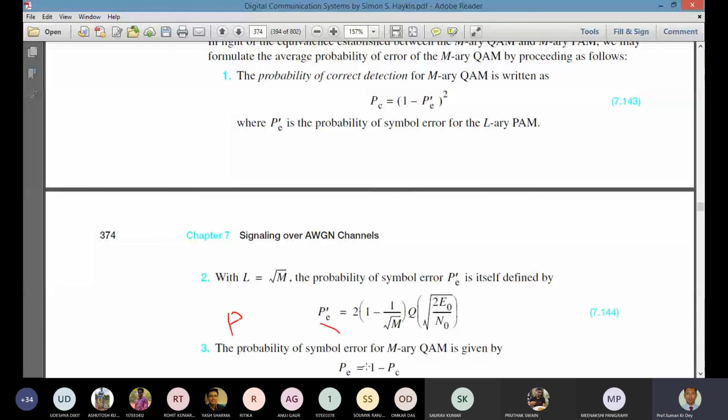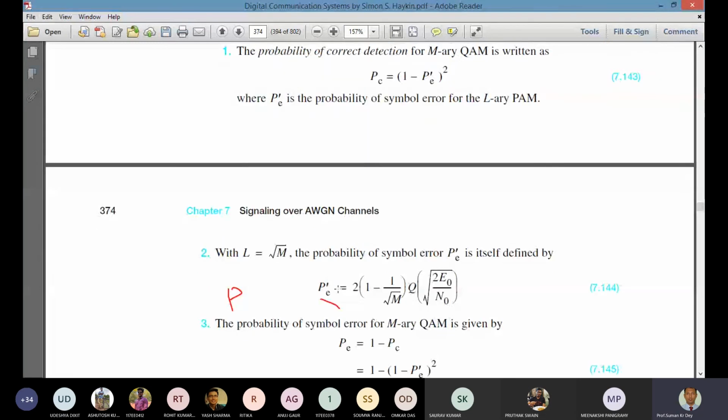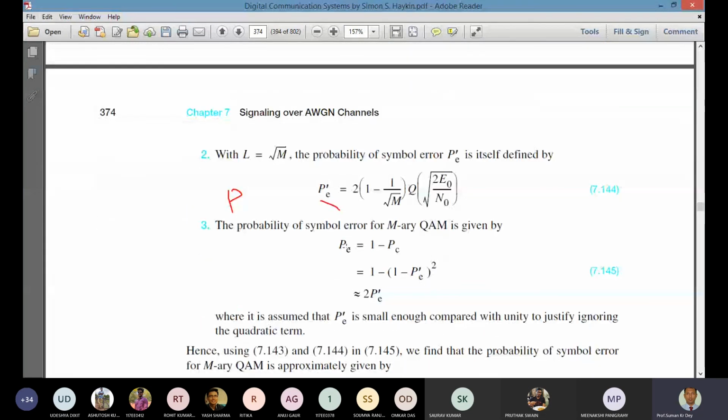For the M-ary QAM signal we get the probability PE that is equal to 1 minus PC. Just put the value over there. We get PE approximately 2 times PE prime. In this case, the square term of PE prime is ignored because the component is too small compared to unity.